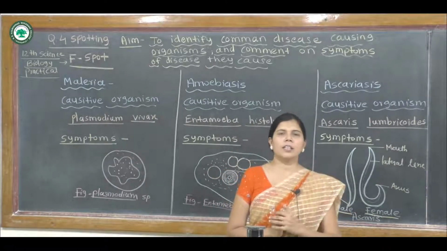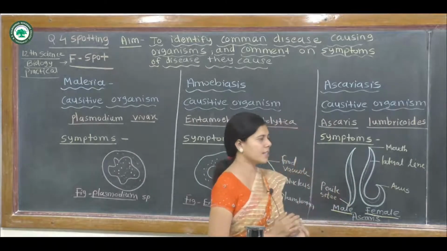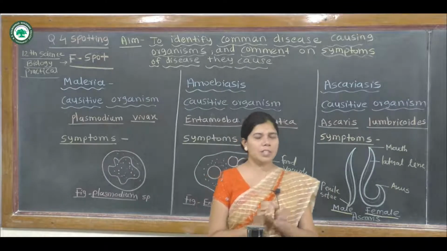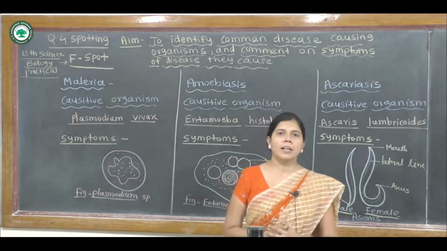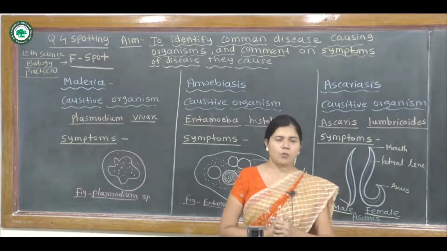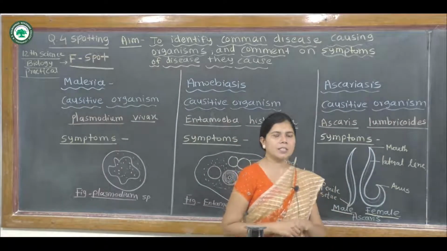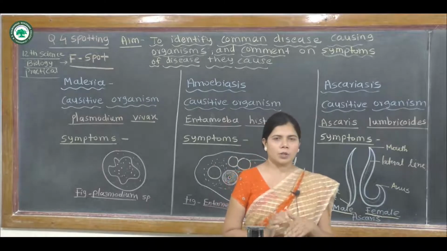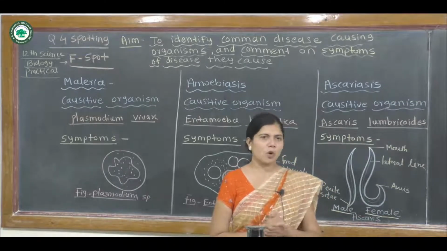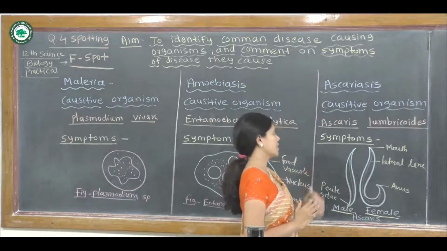These three animals, the Ascaris, Entamoeba and Plasmodium, occur at spot F. Now we discuss the Ascaris. Ascaris is the organism which causes the disease ascariasis.